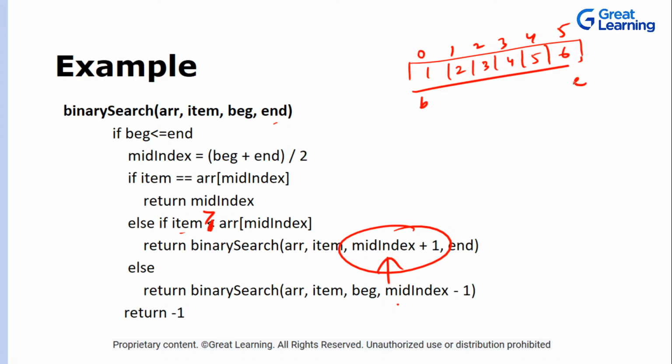Earlier our beginning was here, the end was here, and the middle index was here. Now we update our beginning to middle index plus 1, and we recursively call this function again.